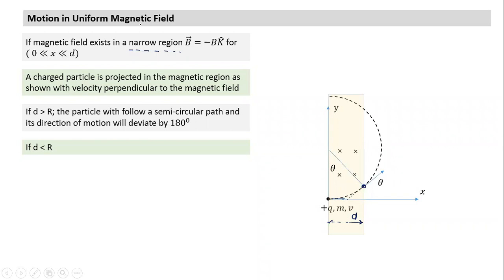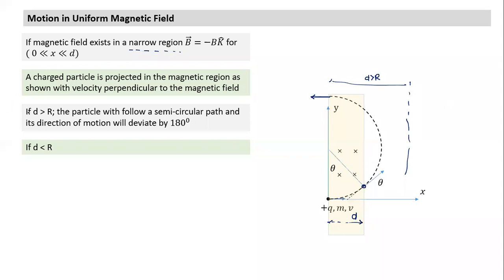So whenever the field is narrow like this and the particle is projected with velocity perpendicular, suppose d was greater than r, the field existing up to this region. What would happen in that case? It will be tangential to the top point. Then it would have continued the whole circular motion, come here, and from here it would have gone back. So what is the necessary condition? How much is the minimum width of magnetic field needed for it to come back to the same medium? The depth d has to be more than r. But if d is not more than r, it will escape to the other side of the magnetic field, right?